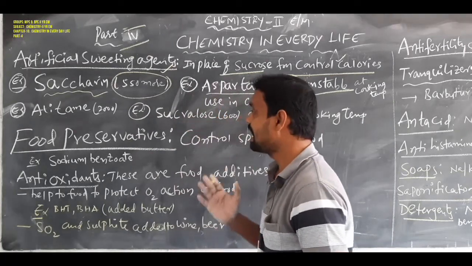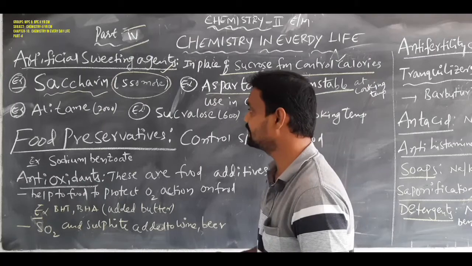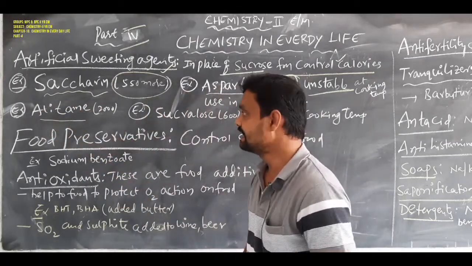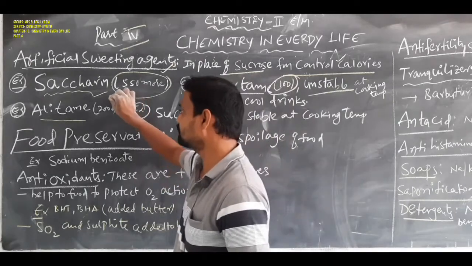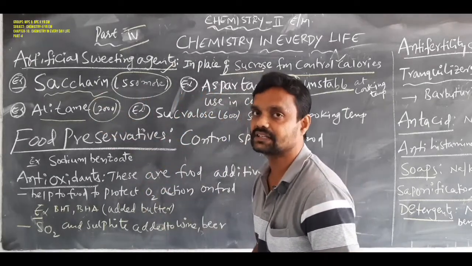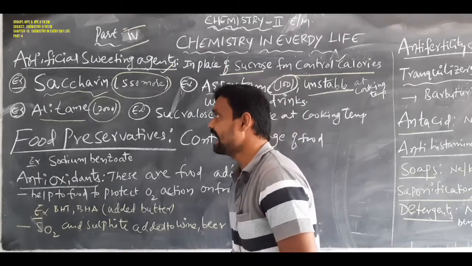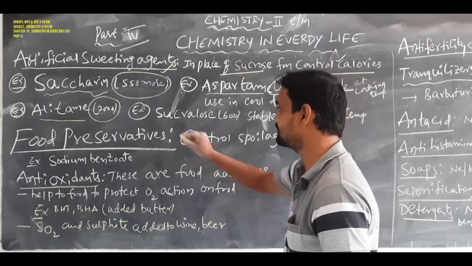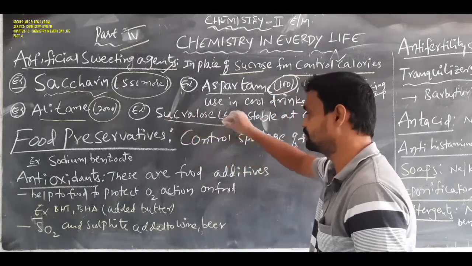Okay students, another example of an artificial sweetening agent is alitame. Alitame is 2000 times sweeter than sucrose. Another well-known example is sucralose.